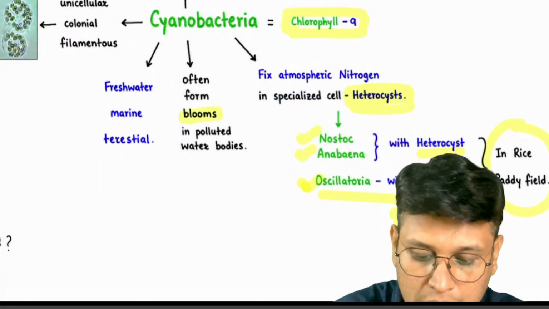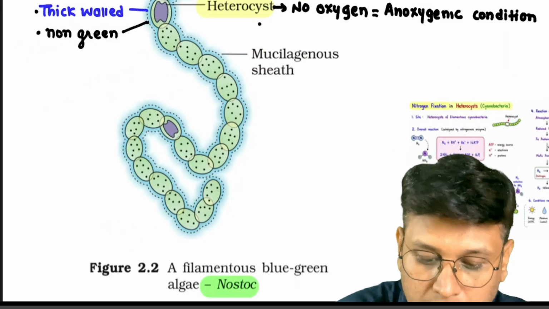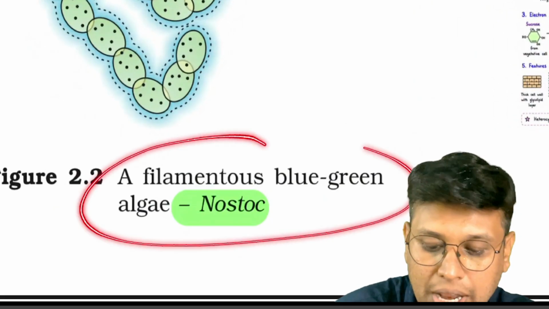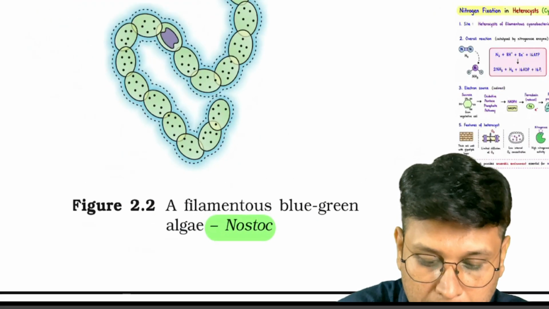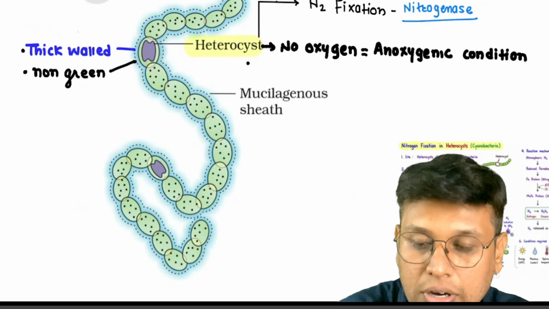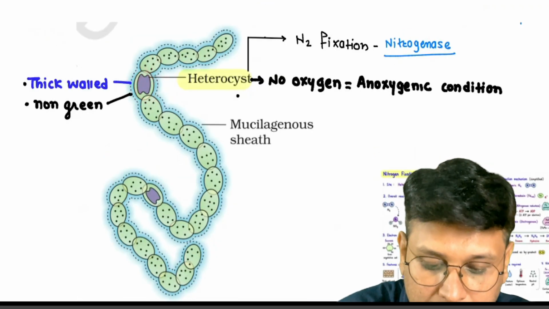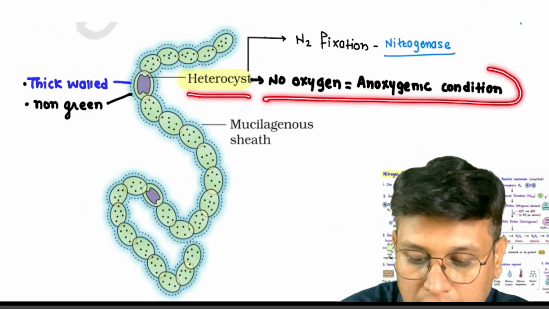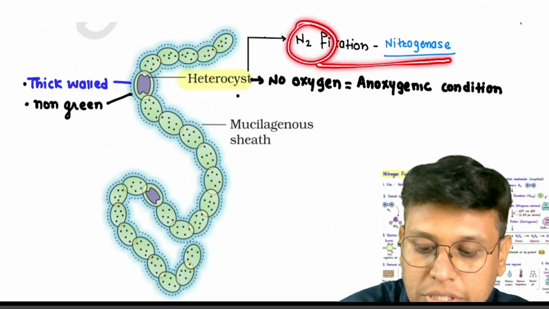Okay, so let's move on to the diagram. When we are talking about the heterocyst, here we have filamentous blue-green algae. The example here is Nostoc. You can see here it has a heterocyst. This heterocyst, again, does not have chlorophyll, and there are no oxygenic conditions here, because they have to fix nitrogen.